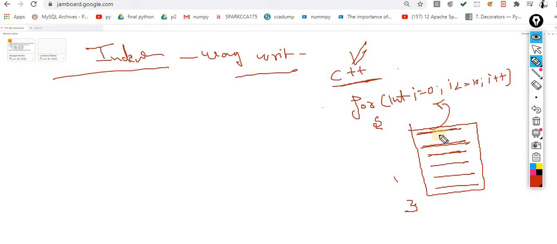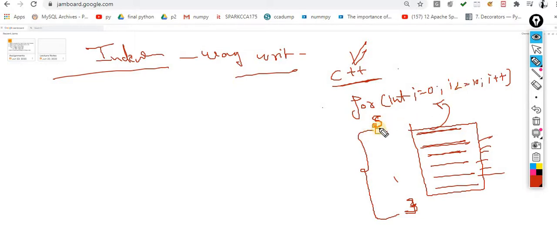For specifying these lines under this for loop, I explicitly use these curly braces. These curly braces define the life cycle of this for loop, because whatever I write inside them is part of this for loop.